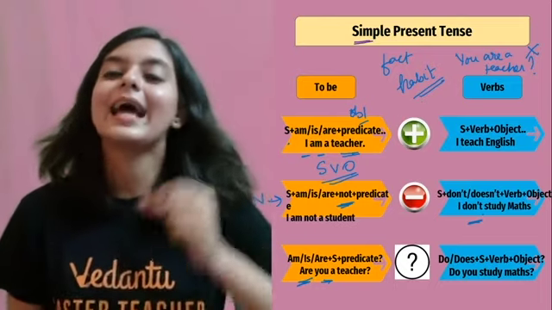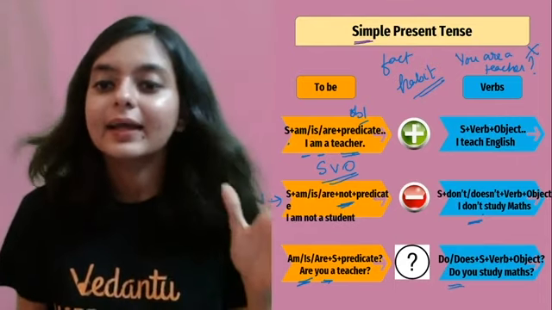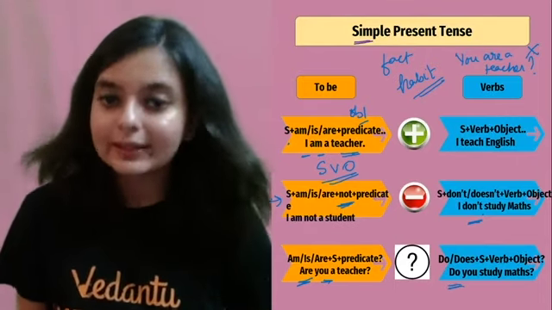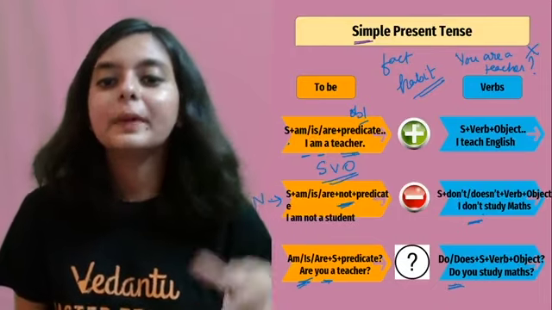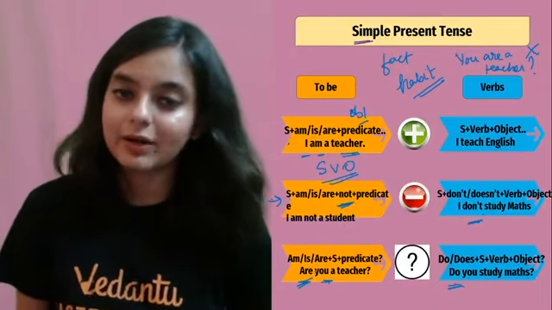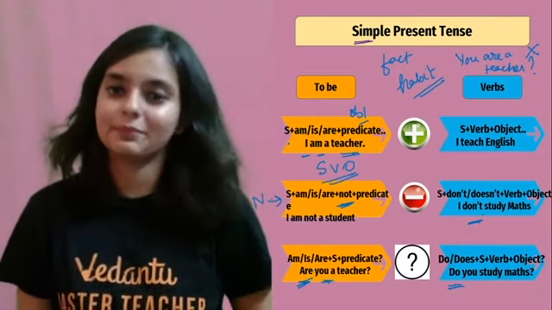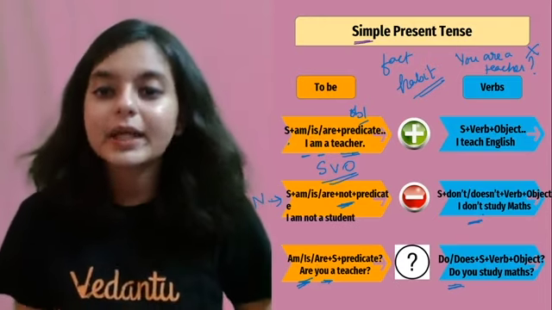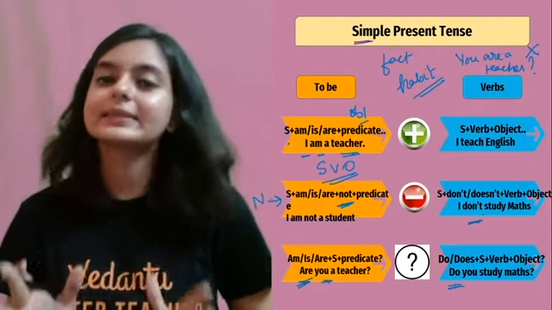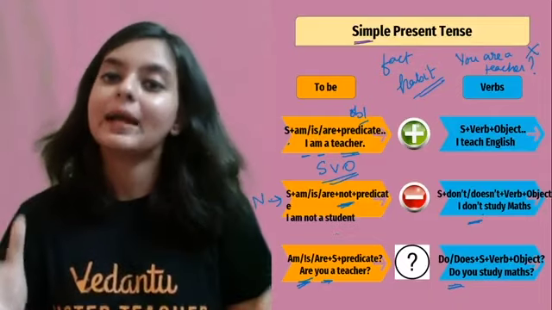So always, if it is with do or does, then do or does will come in the front, and if it is simple, then it should be are or is or whatever it is, it should come in the front. I mean to say that the verb should come in the front and then there should be the subject. So please concentrate on the construct. This is very simple and this is important for you to understand the tense.